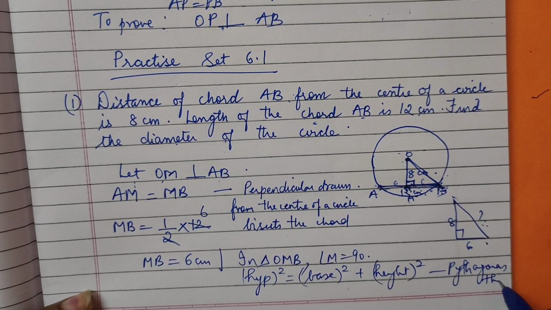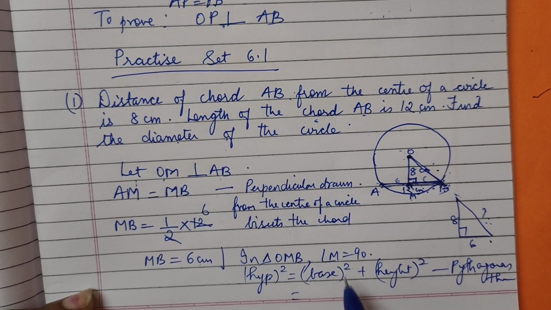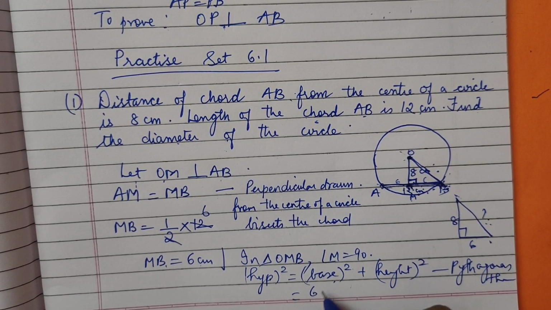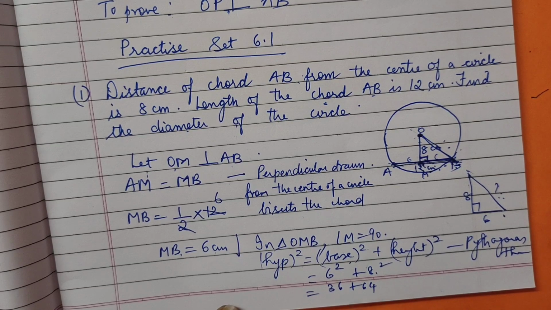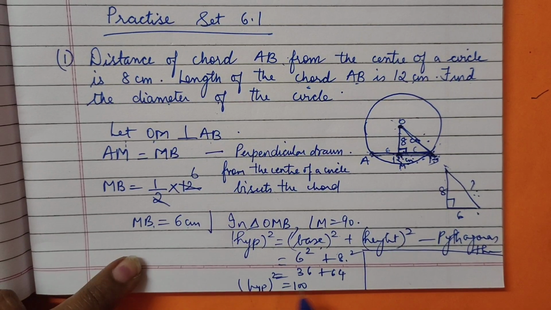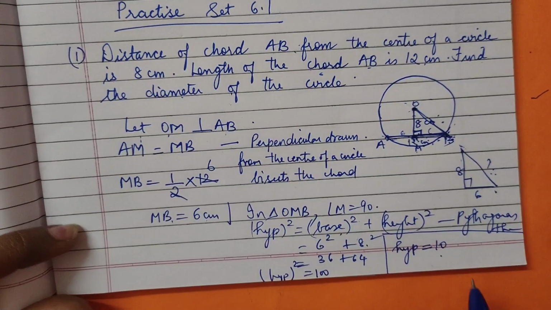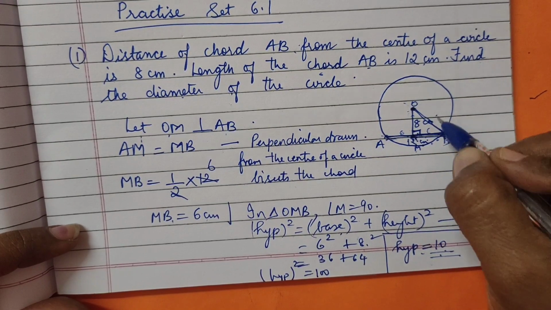Right, my dear? Now, the hypotenuse we don't have, so we will keep it like this only. Base: how much did we get, MB? 6. So 6 square. Height is how much? 8 square. So 6 square is 36 and 8 square is 64. So you get 100. Hypotenuse square is 100. But we want the hypotenuse only. Taking square root on both sides, you get the hypotenuse as 10. So you got 10 as the radius, my dear.